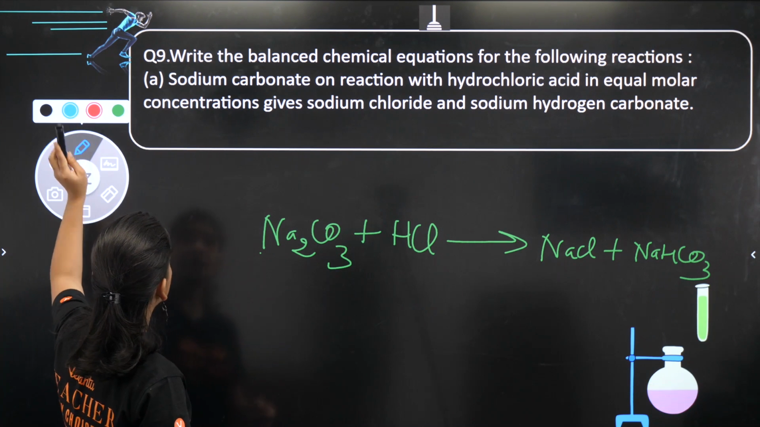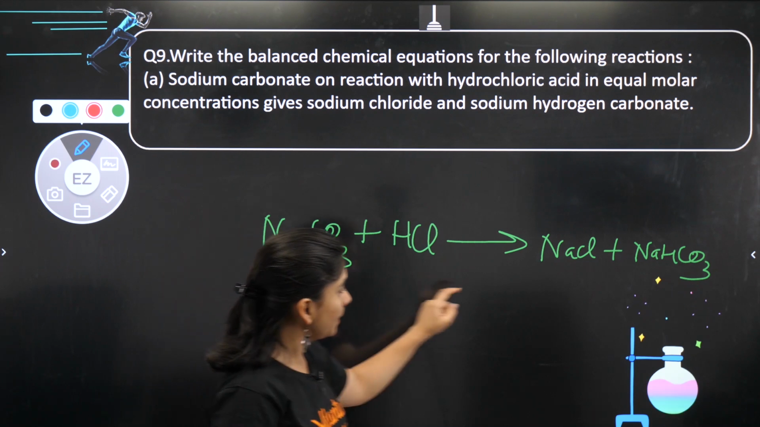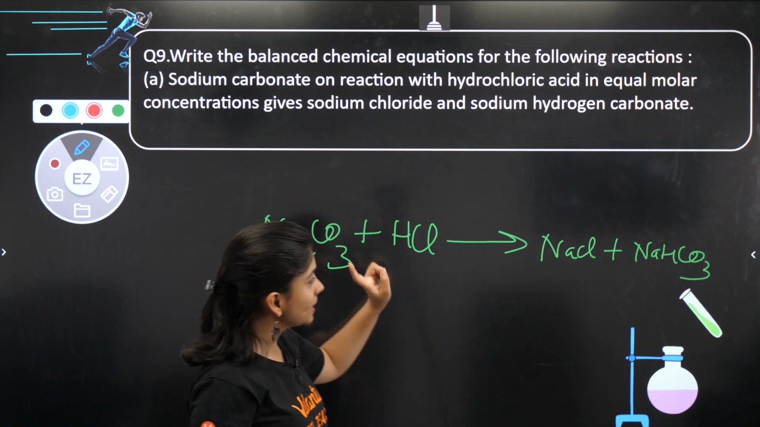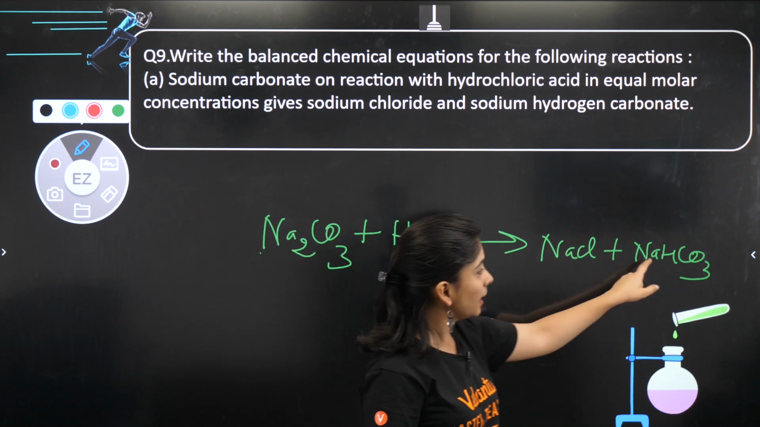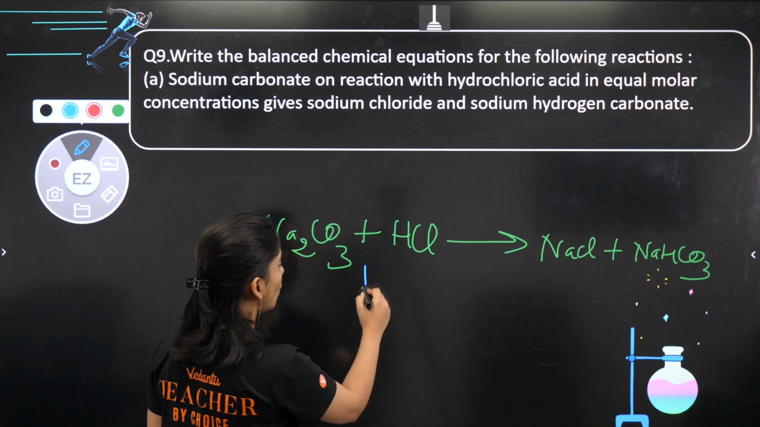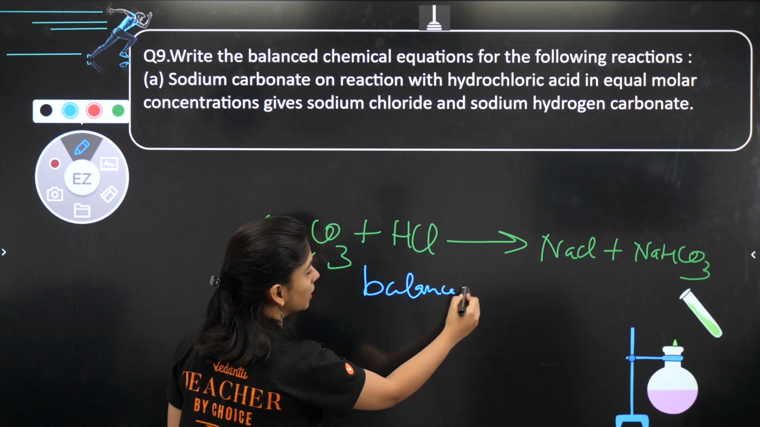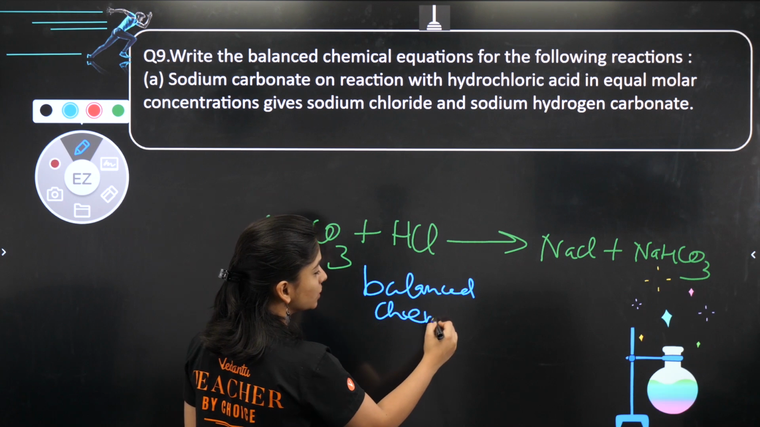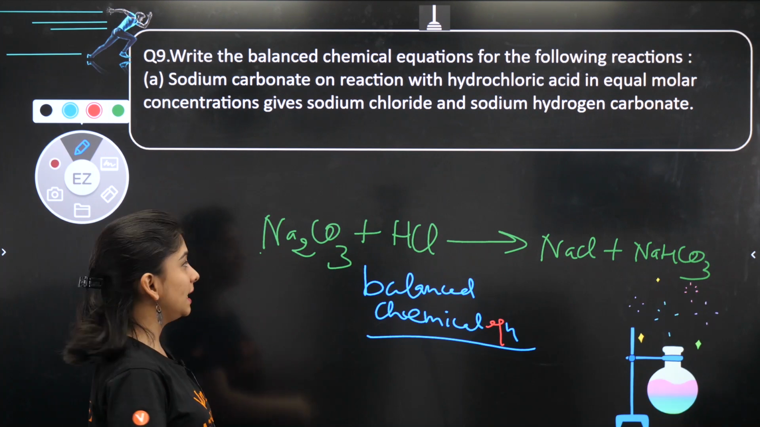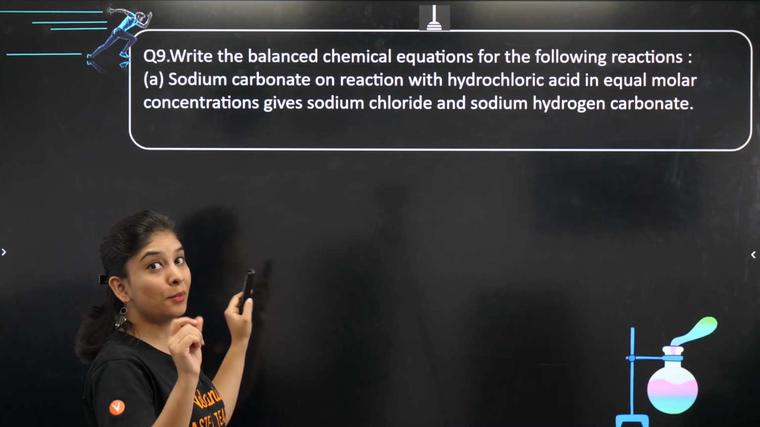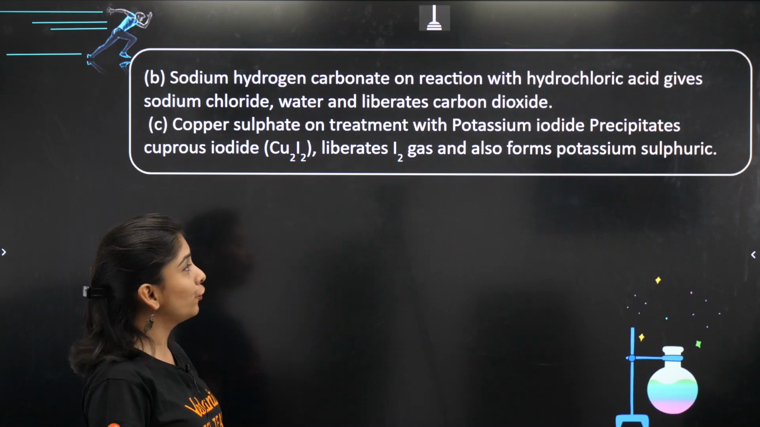Let's try to balance it. Is it balanced? 2 Na, 2 Na, 1 Cl, 1 Cl, and HCO3, HCO3. Reaction is already balanced chemical equation, which is very good. Fine, this is easy. So ma'am already told you one more important thing. I hope this is helpful.